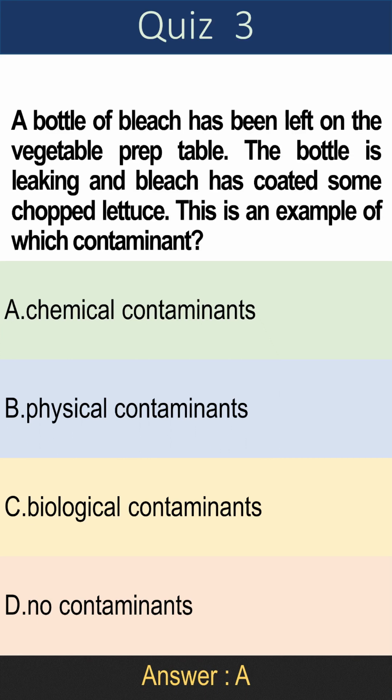Question 3. A bottle of bleach has been left on the vegetable prep table. The bottle is leaking and bleach has coated some chopped lettuce. This is an example of which contaminant? A. Chemical contaminants, B. Physical contaminants, C. Biological contaminants, D. No contaminants. Answer is A. Chemical contaminants.